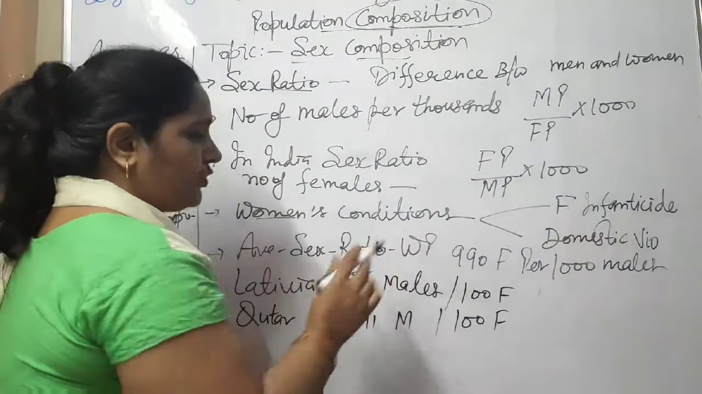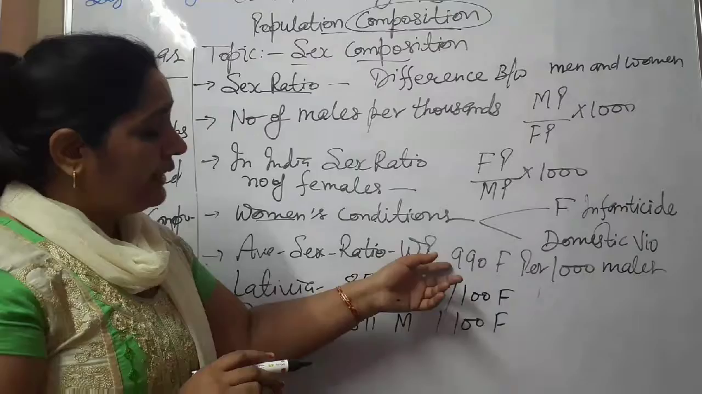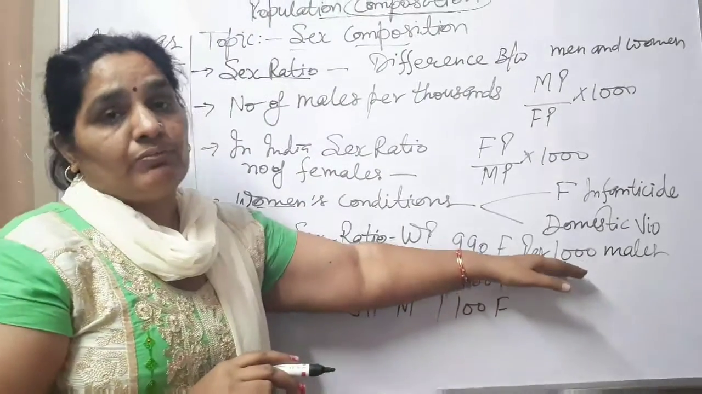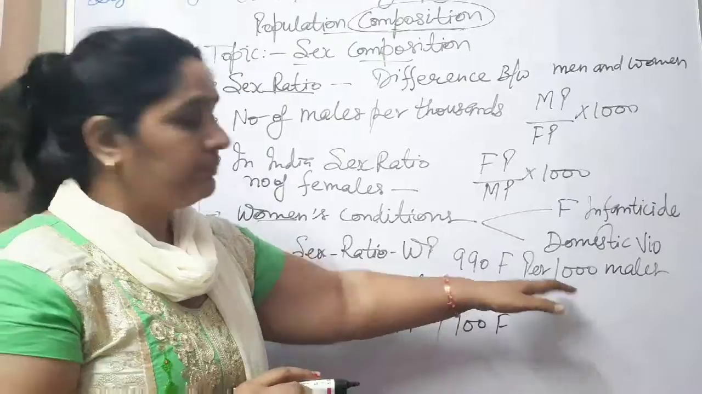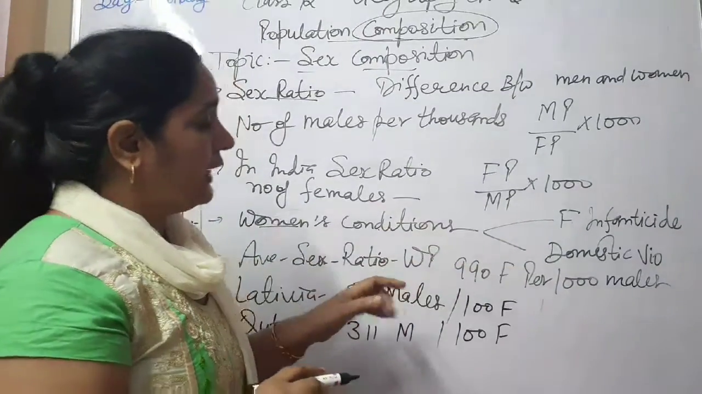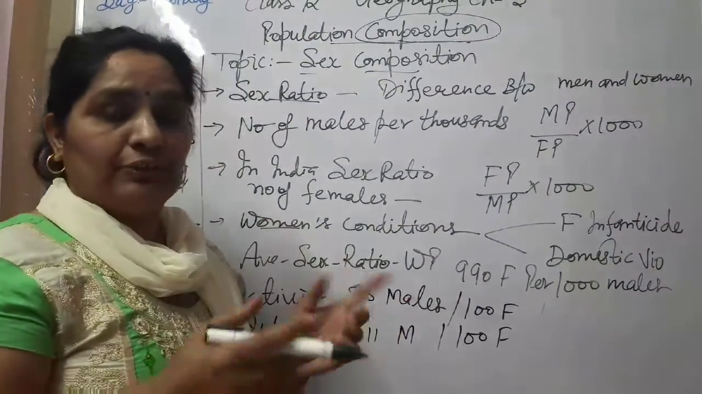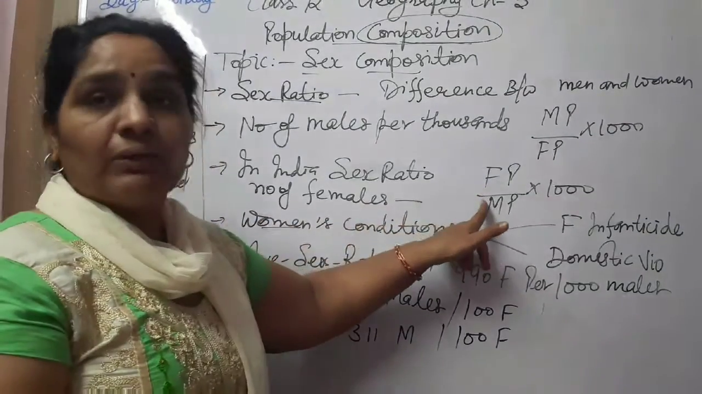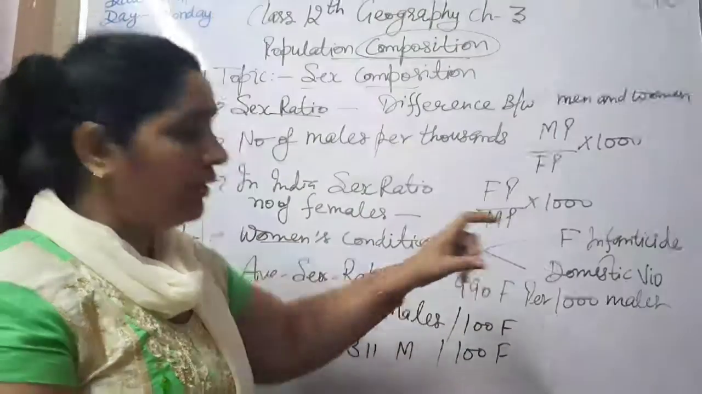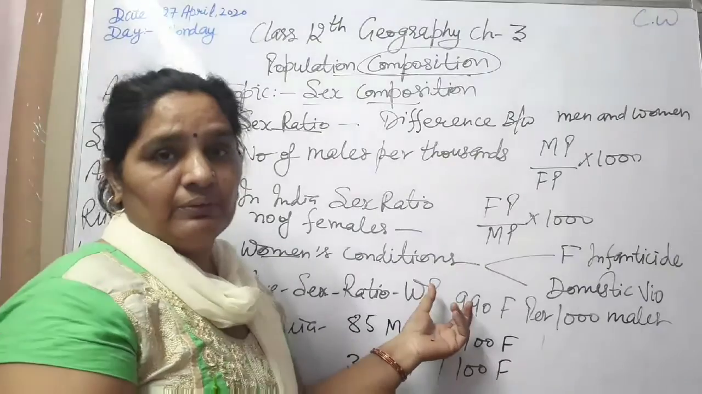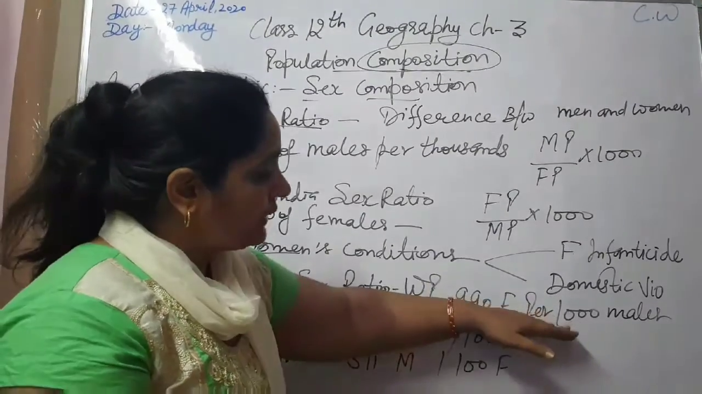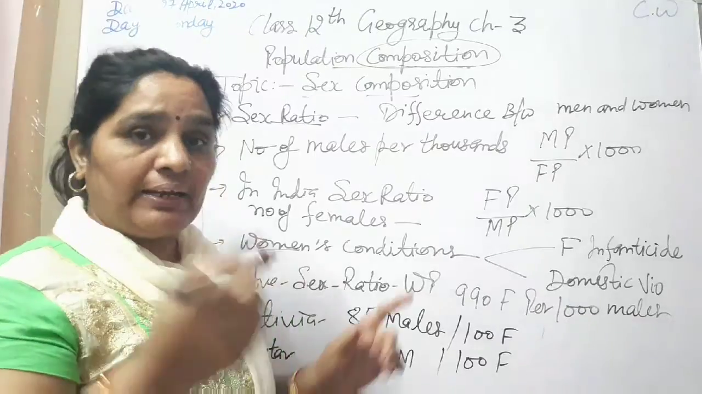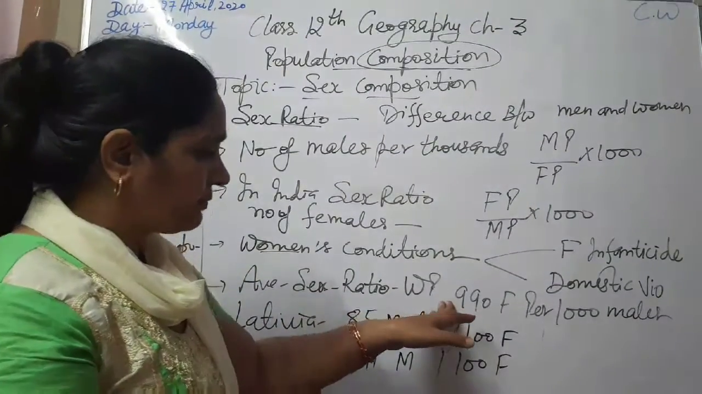The average sex ratio of the world is 990 females per 1000 males. Very surprising thing is this. When you know the average sex ratio of the world, you will be shocked. This condition is not happening in India only. It is happening all over the world also. Out of 1000 males, 990 females are there.